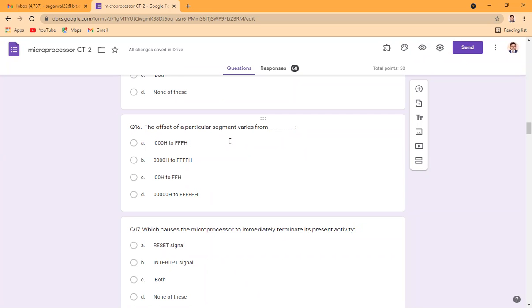The offset address can start from 0000 because each segment is 64 kilobytes, and 64 kilobytes can be addressed with 0000 as the starting address and FFFF as the last address. So B is the correct answer.